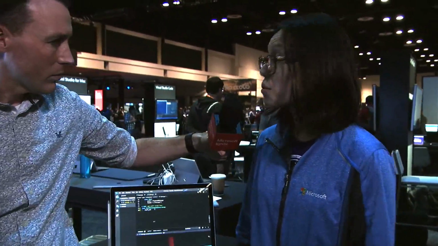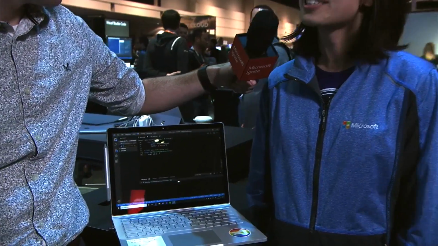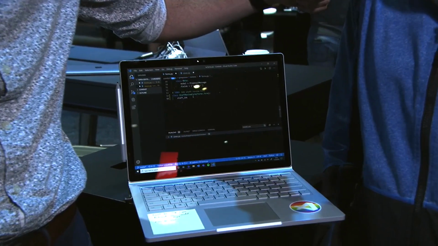Fantastic. Right, let's dig into those features then. Let's take them one by one. Sure. Should we go on to the demo first, or do you want to talk about them first? Let's go ahead and do the demo here real fast. All right, perfect. Cool, so what I have set up here is actually what you saw a snippet of in the Satya keynote. So it's the same code? It is the same code, so if you watch very closely and play it back with the keynote, you'll see that this is the same example we used.